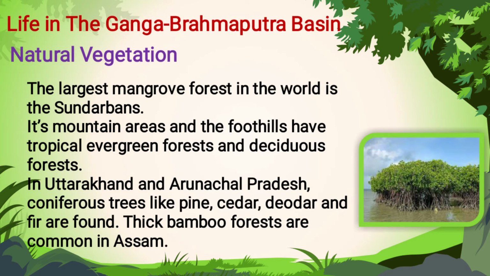Next is the natural vegetation. Since it's a mangrove forest, many rooty plants are found here. Floating trees and floating flowers like lilies are found here, and we can also call it an evergreen forest. It is found in the foothills of the mountains, and deciduous forests are also found. In Uttarakhand and Arunachal Pradesh, coniferous trees such as pine and cedar are found, and thick bamboo forests are found in the Assam region.